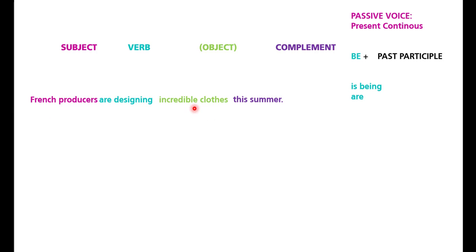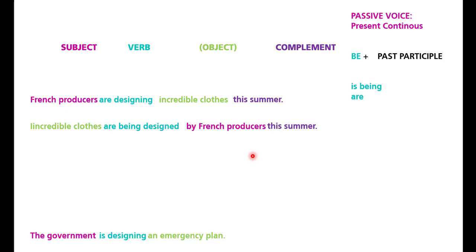We remember we changed the position, and you have incredible clothes are, which is plural, being designed. Design is the past participle. Then by French producers this summer. So remember, we change the position and we change the emphasis.